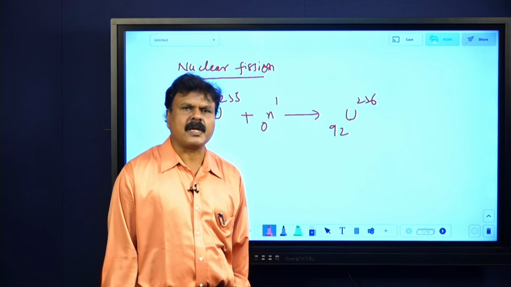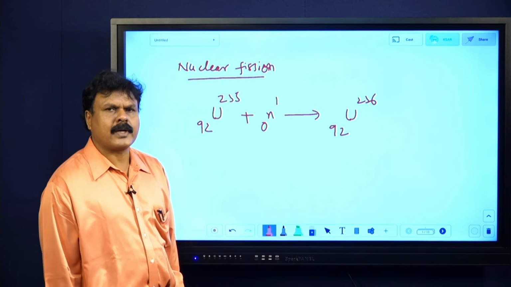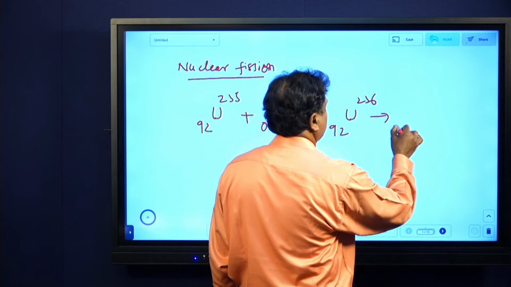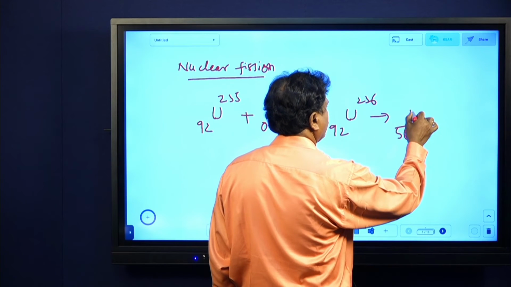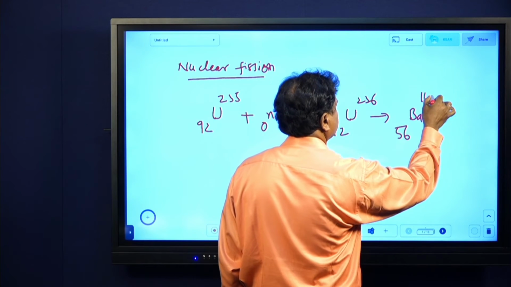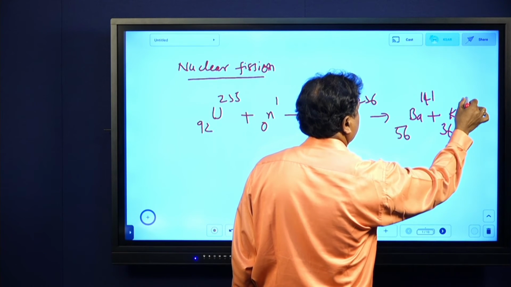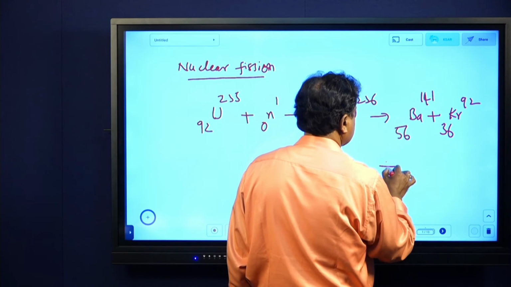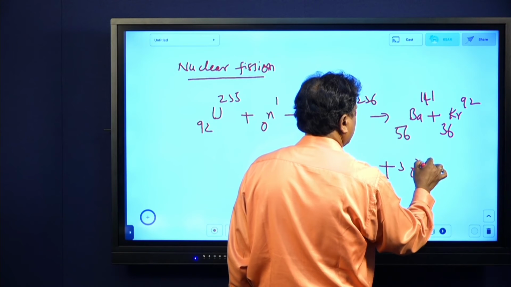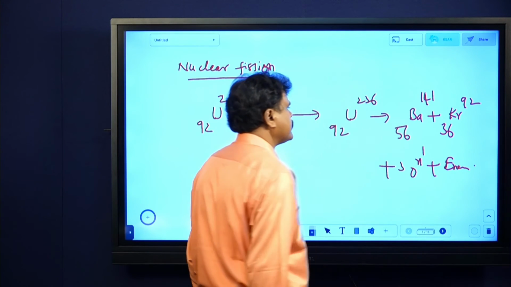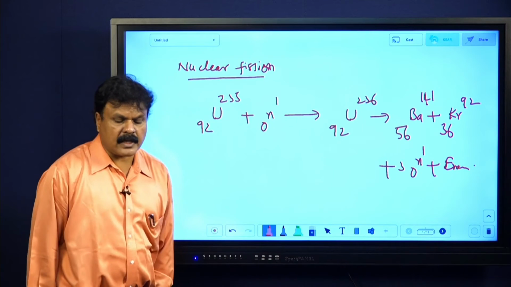That splits up into 2 nuclei. That is, one is 56 barium 141. Try to remember this only. 56 barium 141 plus 36 krypton 92 plus 3 neutrons plus energy. Remember and write this energy. This is the fission reaction.